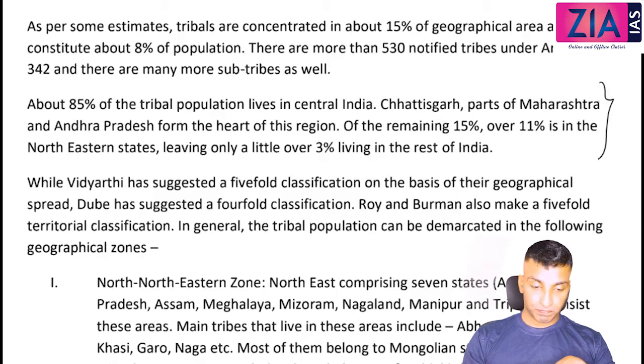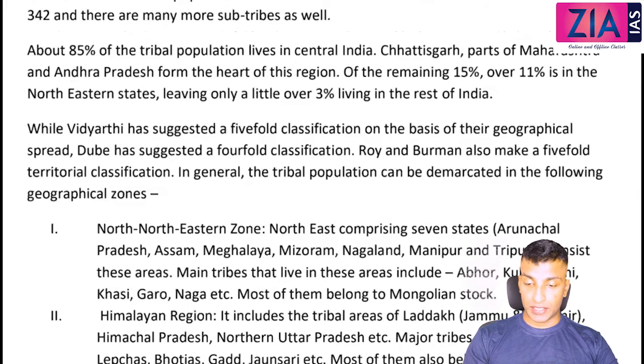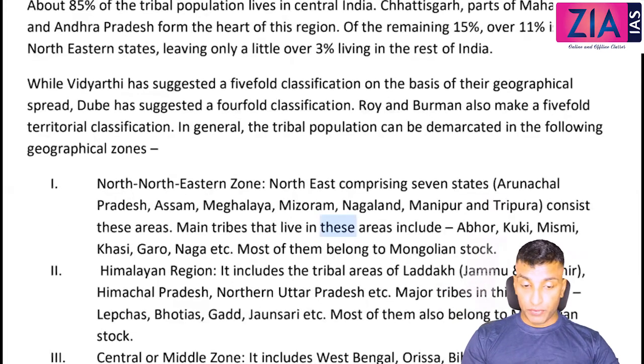While Vidyarthi has suggested a 5-fold classification on the basis of geographical spread, Dubé has suggested a 4-fold classification, and Roy and Berman also make a 5-fold territorial classification.